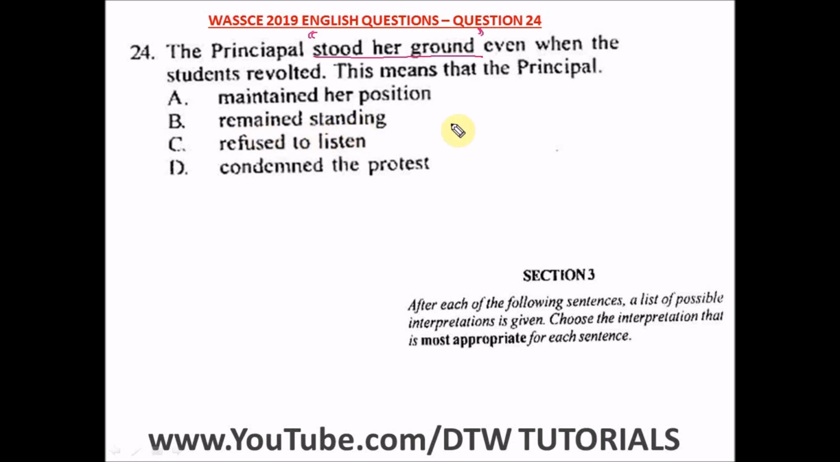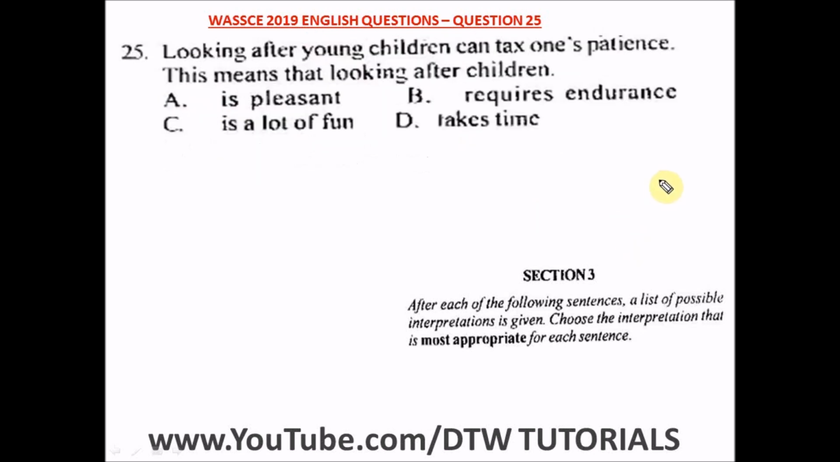Okay, remain standing as the person just stands where she was. No. Refuse to listen? No. Condemn the protest? No. It is what? Standing one's ground is what? Maintaining your position in a particular decision. Okay? So the right and best, most appropriate answer is what? Option A.